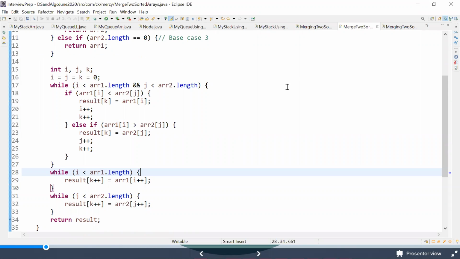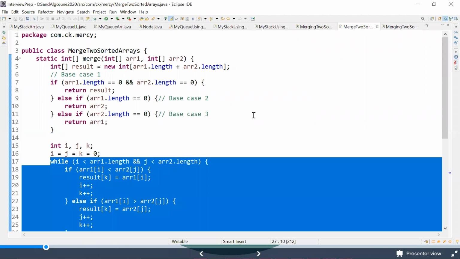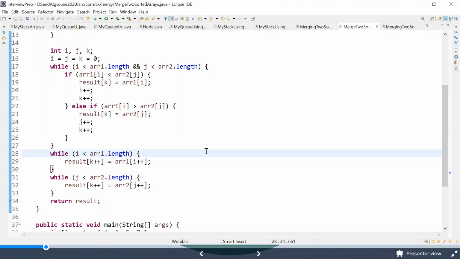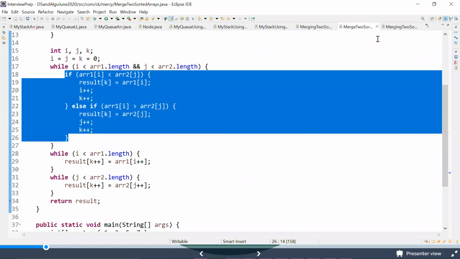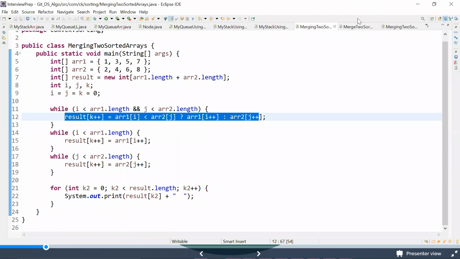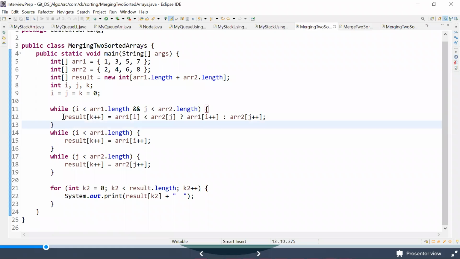But see, I've written this while loop in a verbose way. I've written so much code for this. So maybe you'll be learning about a ternary operator inside Java. We can just remove all this extra bit of code just by using the ternary operator, guys. Maybe I'll show that to you. So this is a ternary operator. The whole length of lines that I've written from the if condition to the else if, I'm able to do that with only a single line.